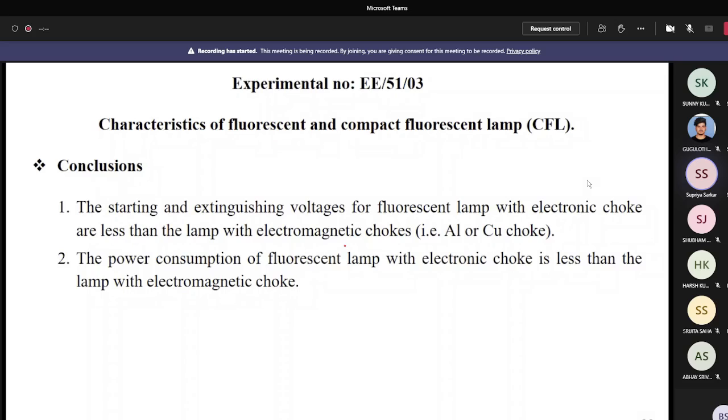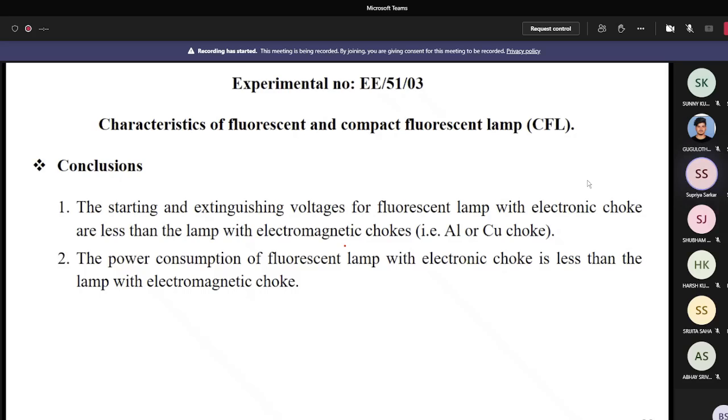What are the conclusions? Lastly, the starting and extinguishing voltage of a fluorescent lamp with an electronic choke is less. That means sometimes you observe that when there is a low voltage, the fluorescent lamp with an aluminum choke or copper choke is not glowing, but the fluorescent lamp with an electronic choke is glowing. So obviously, you can prefer the fluorescent lamp with an electronic choke.